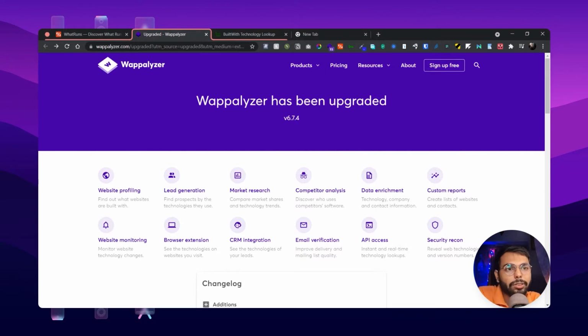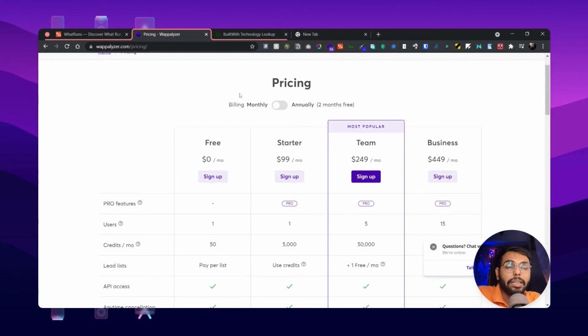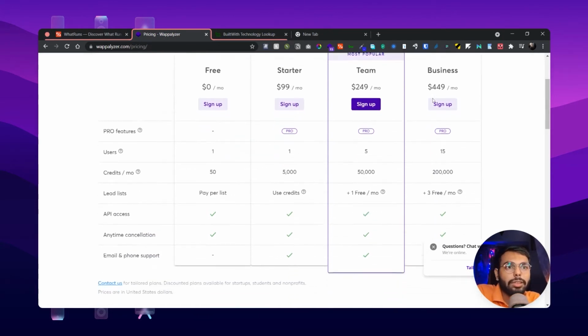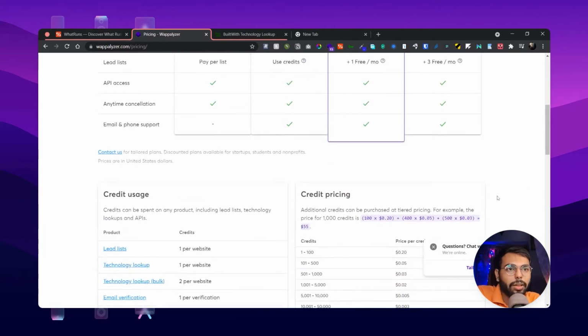The next Chrome extension is Wappalyzer. It does something similar, but it can detect technology stacks a little better. Here is the Wappalyzer plugin. Obviously, the free plan has some limitations, and the paid or pro plan has some additional features available, which you can see here.